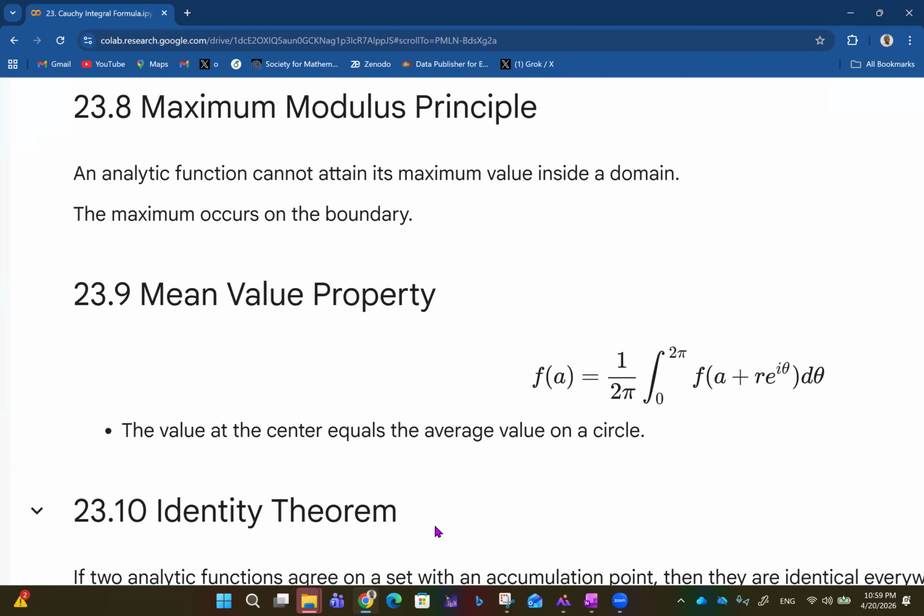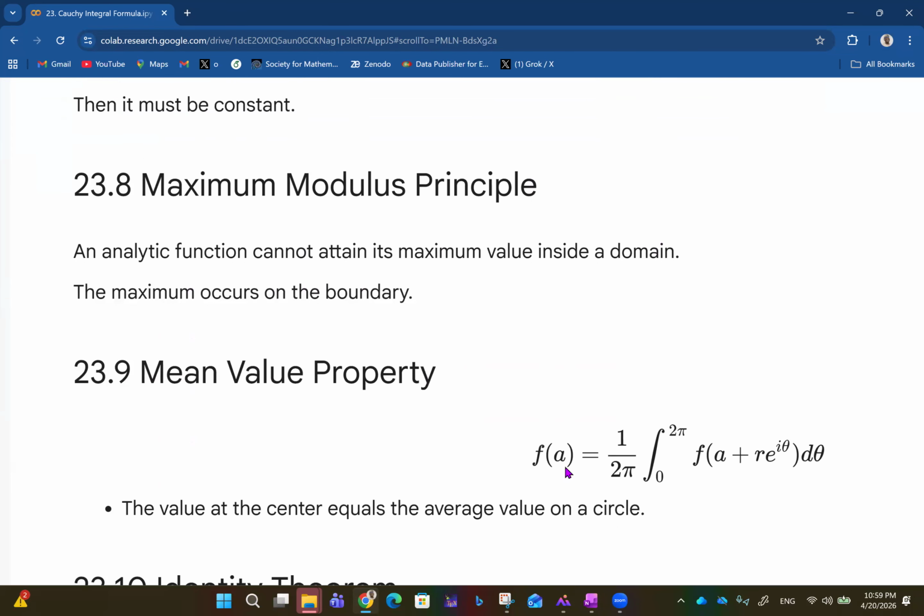Makes sense. Then we talk about the mean value property, which tells us that f of a equals 1 over 2 pi times the integral from 0 to 2 pi of f of a plus r e raised to i theta d theta. So the value at the center equals the average value on a circle.